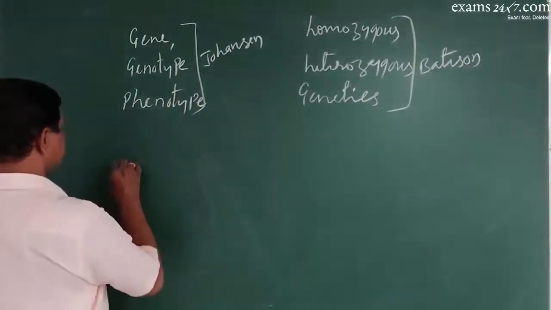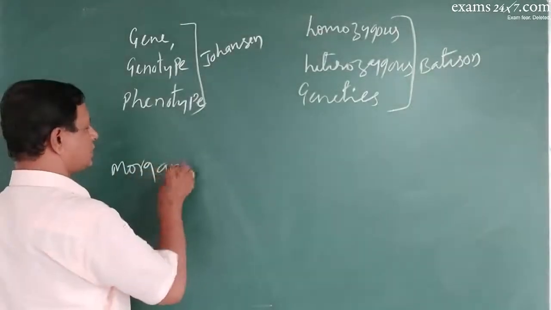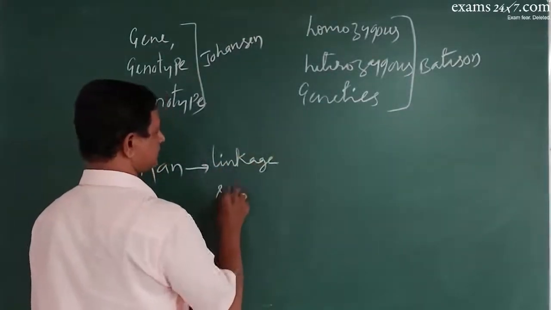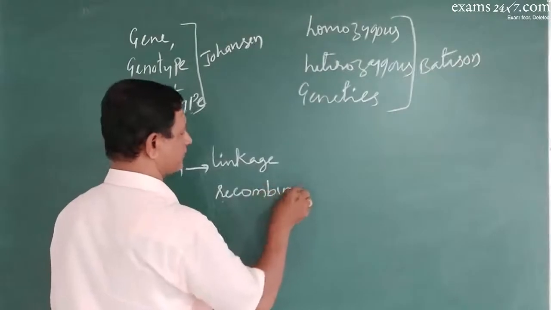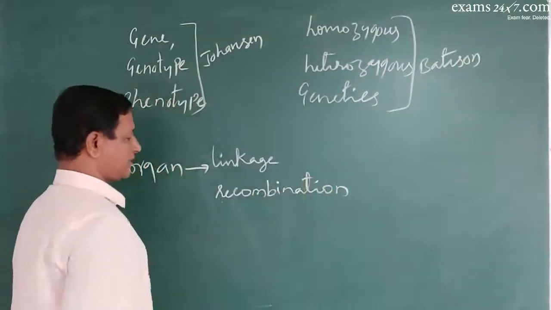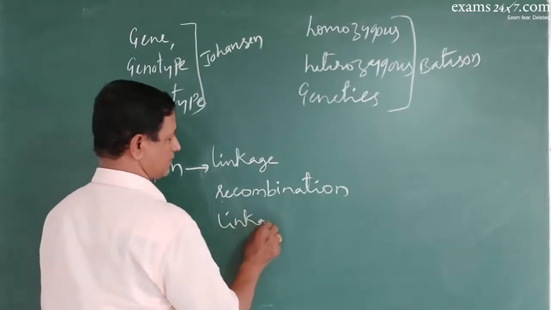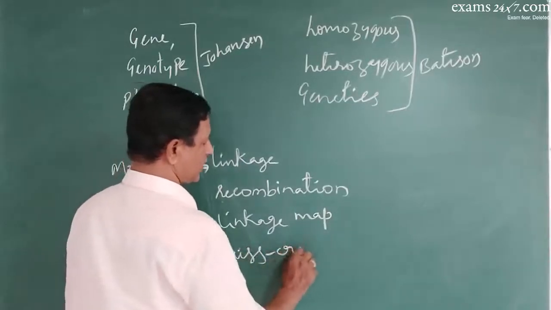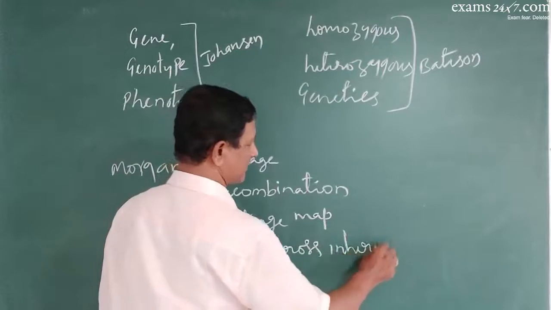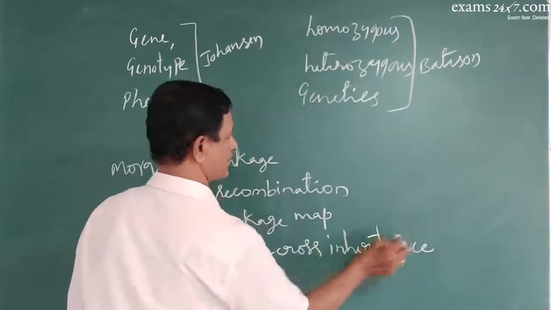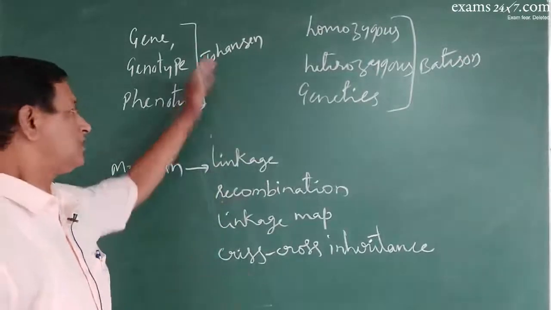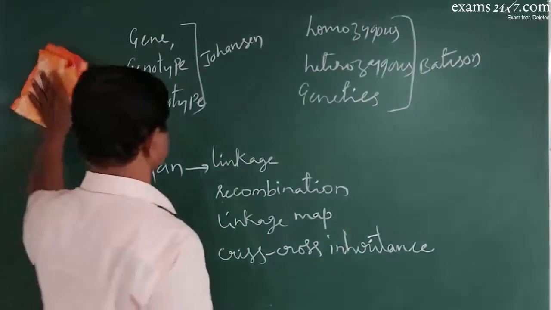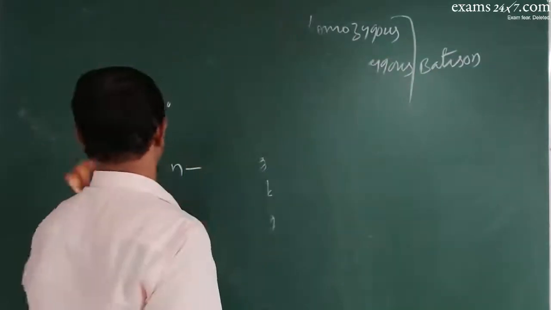And another scientist, Morgan, also contributed some terminologies like linkage, recombination, linkage map, crisscross inheritance, etc. So, contributions by various scientists with reference to the terminologies.